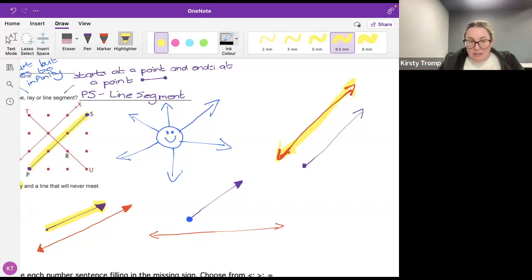All right, guys. So I hope that was good. I hope that you learned a little bit about rays, about lines and line segments. I hope that made sense, okay? Next week, Monday, we're going to get right into this. We're going to get stuck into it. We're going to be doing a lot of practice, okay? And we are going to learn exactly how to do this really, really well. So well done, everybody. I'm really proud of you for giving it a try.